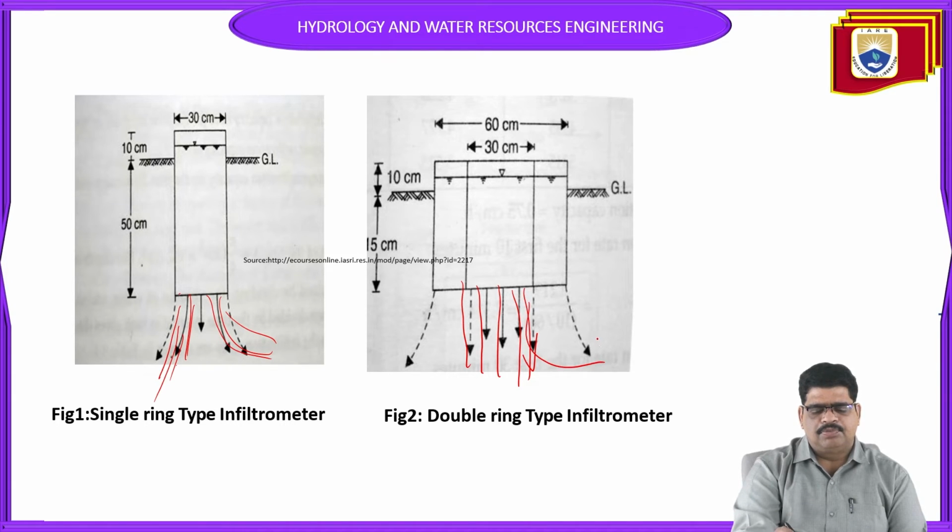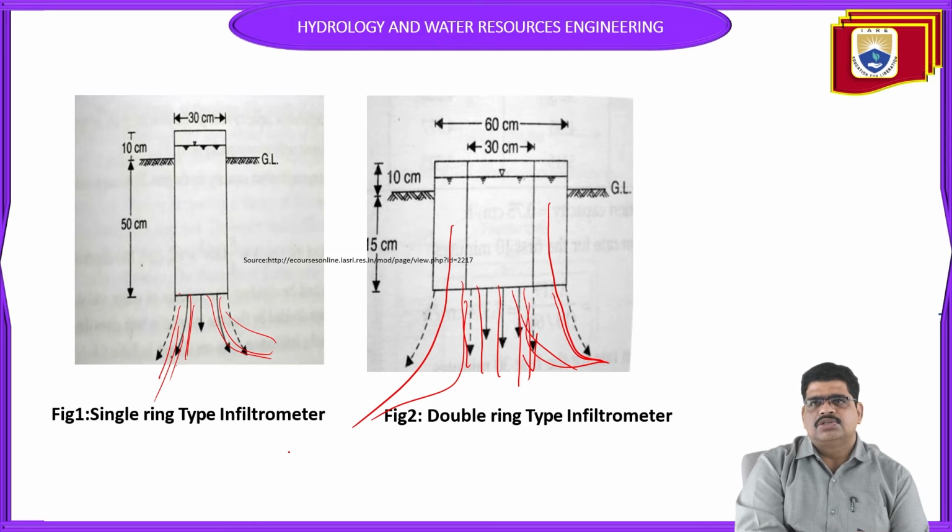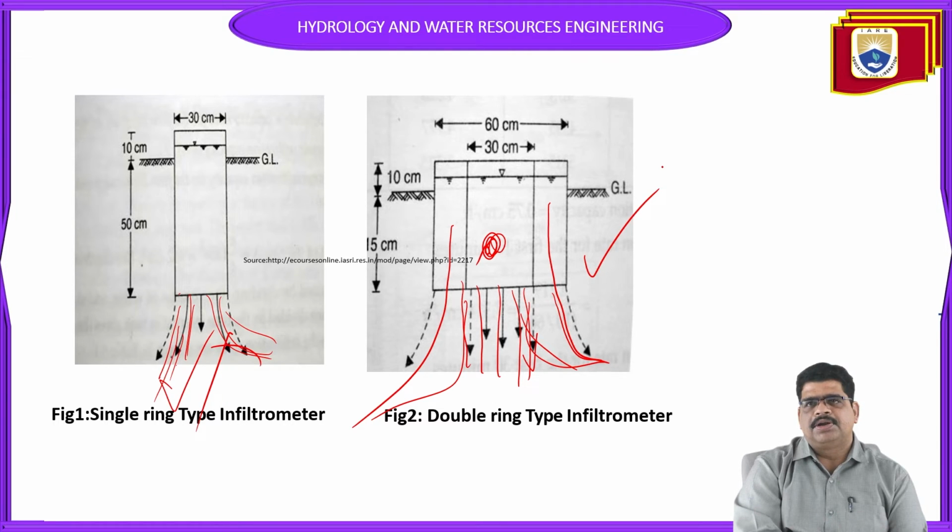It cannot flow to the sides, because the water flowing on the sides is only in the outer ring. But we have to consider only the inner ring. That is the main cause. So instead of a single infiltrometer, we have to provide a double infiltrometer for accurate measurement of the infiltration.